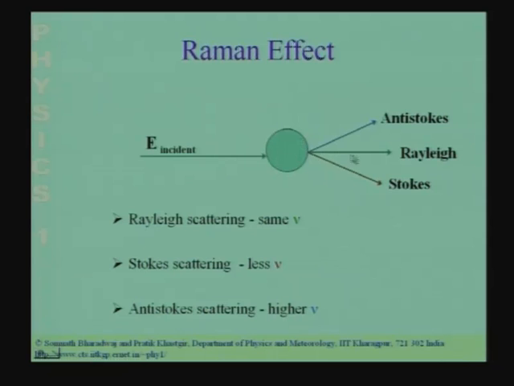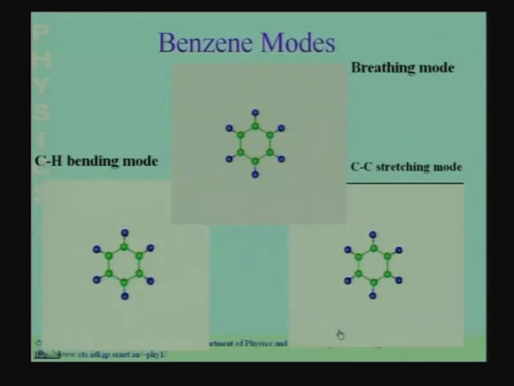You do not look at the light scattered straight out, because that's going to have a large component in the same frequency as the one that comes in. But you look at the scattered light in different directions, and you will find that in addition to the light at this incident frequency nu, you will have these Stokes and anti-Stokes lines at different frequencies, one at a higher frequency and one at a lower frequency. So let me now show you the Stokes and anti-Stokes lines corresponding to benzene.